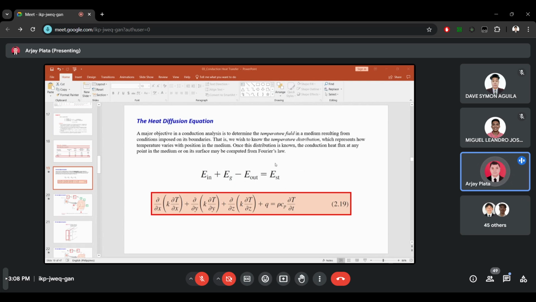So you just have to change the coordinates. Instead of XYZ, you change the coordinates to spherical and cylindrical. Is that clear? Okay. So no more questions on derivation of the heat diffusion equation.